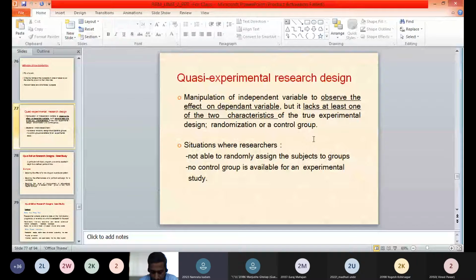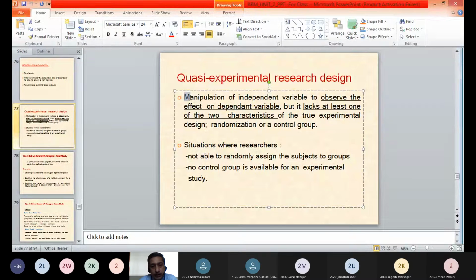So another experimental design is quasi experimental design. Quasi means which is not true. It is similar to true experimental design, but it is not a true experimental design. In the quasi experimental design, we manipulate the independent variable to observe its effect on the dependent variable.